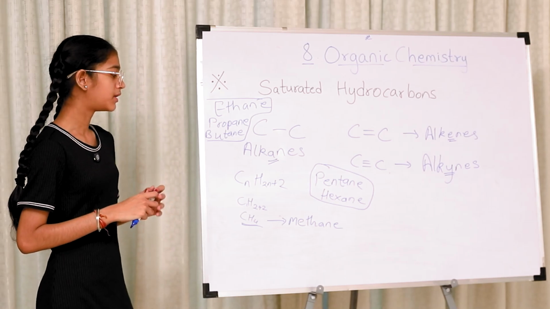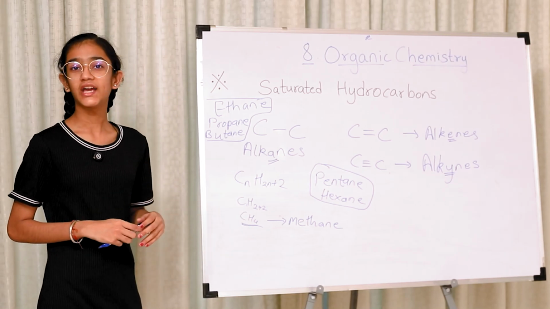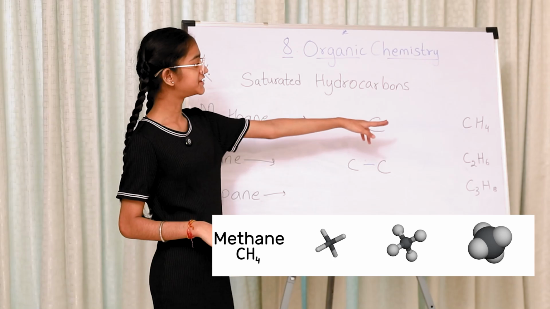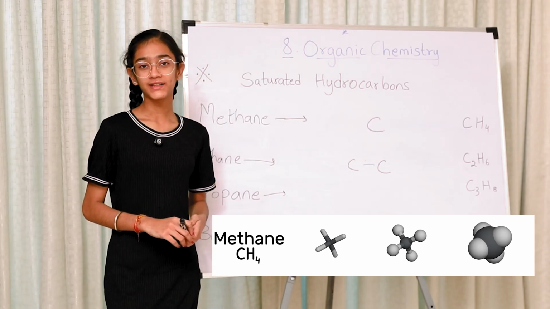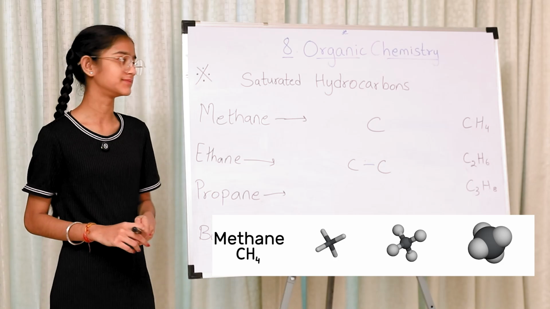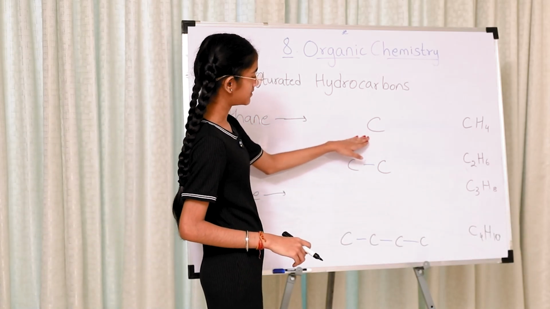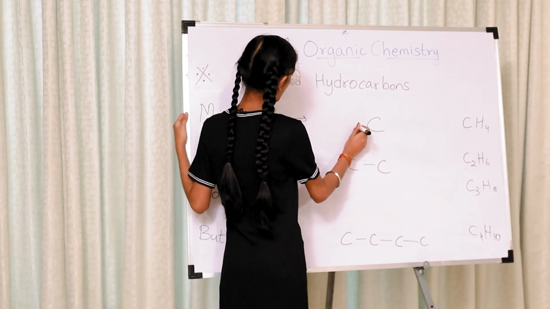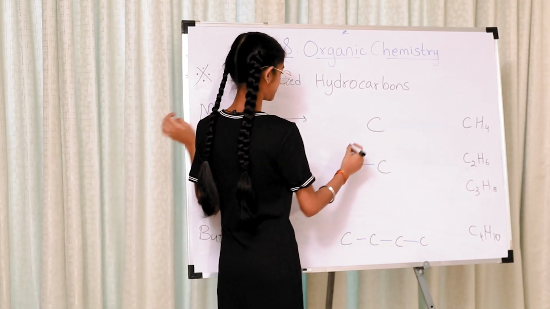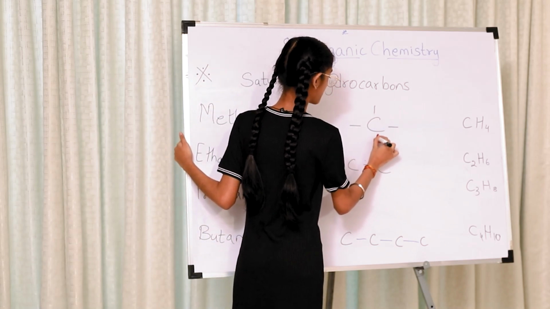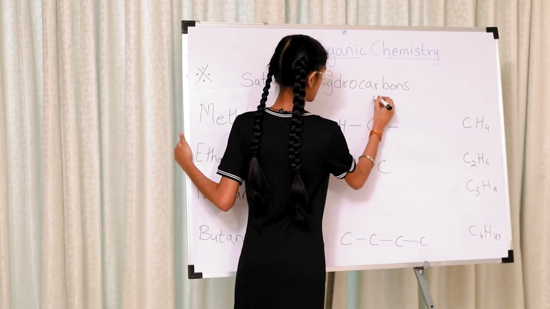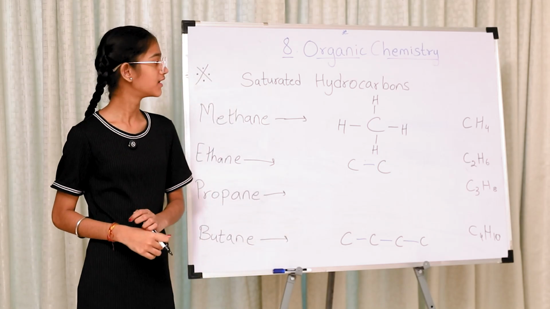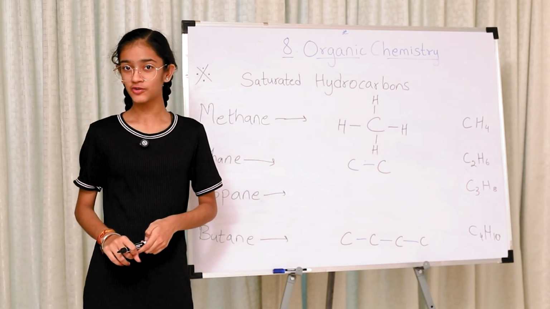Now we shall start about how to draw this CH4, methane. As we discussed, the formula for methane is CH4. That is one carbon atom and 4 hydrogen atoms. One carbon atom is drawn over here. What about the rest 4 hydrogen atoms? Here we make 4 bonds which connect hydrogen to carbon. So this satisfies the formula CH4.